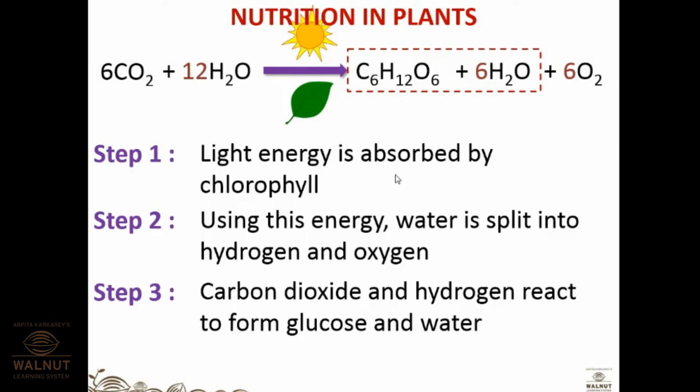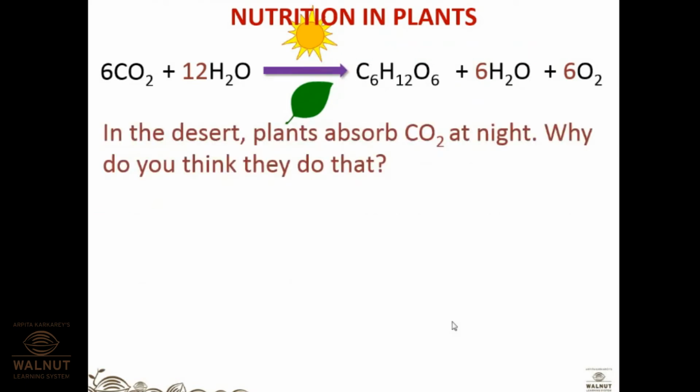Okay. Why do they do so? Why is CO2 absorbed at night in desert plants? Why can't they do it in the daytime? Because sunlight is also available in the daytime, no? Yes. But during the daytime there will be a higher rate of transpiration. There will be more water loss because these are desert plants. They have to focus on saving water. They want to reduce the water loss. So therefore, the plants absorb CO2 at night.